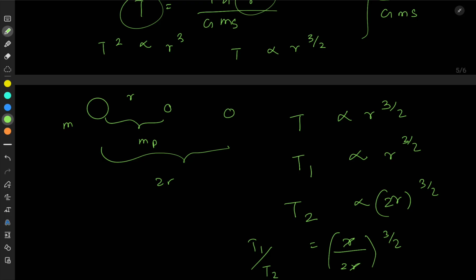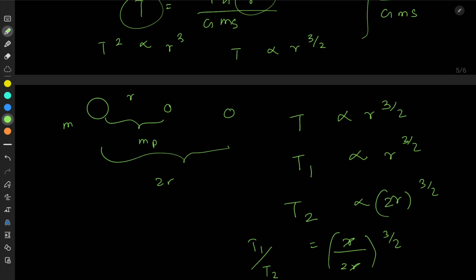So for example, you have the sun and then you have different planets like Mercury, Venus, Earth, Mars, right? And you know the mass of the planet is not included in the expression, therefore you can compare the time periods of different planets. But remember, in reality the planets go in elliptical paths, right? So here we are assuming circular paths, right?